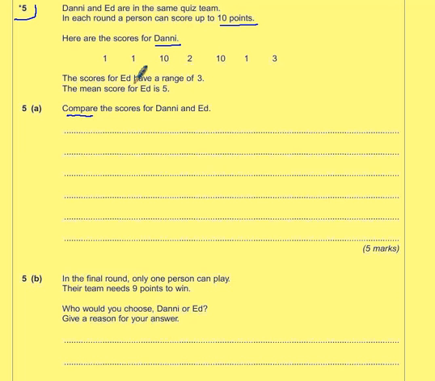Right, so we're given the scores for Ed. He has a range of 3 and a mean of 5. So for Danny, we need to work out the range. The range for Danny is equal to the largest, which is 10, subtract the smallest, which is 1, so his range is 9. So I'm going to write this next to it: Ed has a range of 3, Danny's range equals 9.